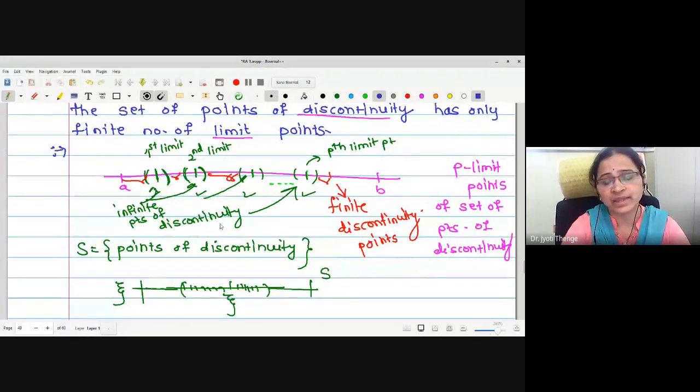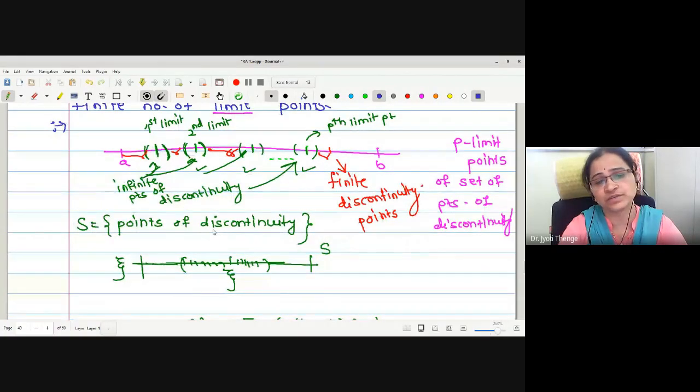Now again the same job we have done. To cover these p limit points, we have to plot the points in such a way that all the limit points get covered in one subinterval. Therefore, to cover p limit points, we have to plot 2p points and so on.